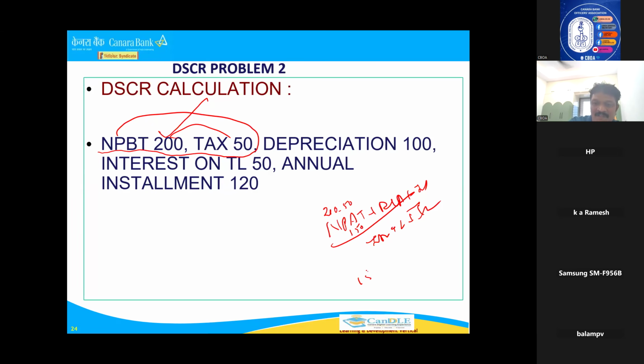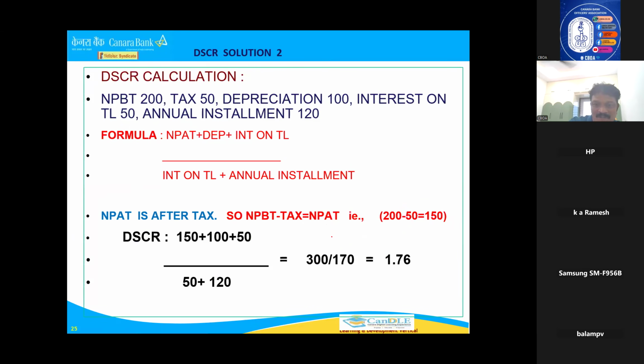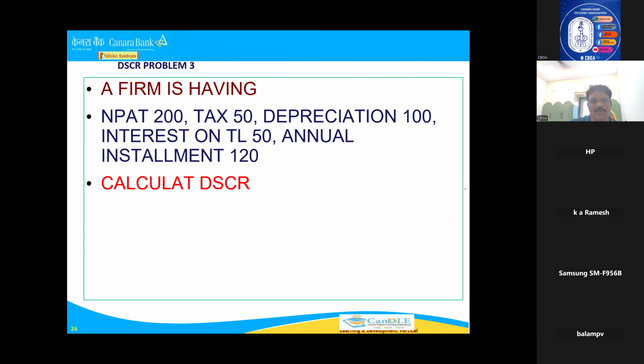So 150, same formula again. Depreciation 100, interest on term loan 50. So it is 300, divided by interest on term loan 50 plus annual installment 120, so 170. 300 by 170, whatever the ratio comes, that is the answer. 300 by 170 is 1.76.